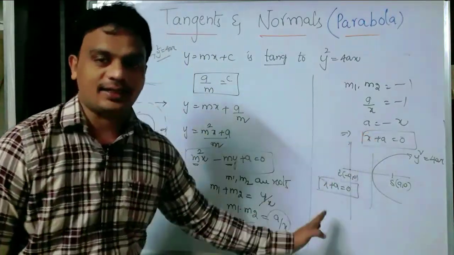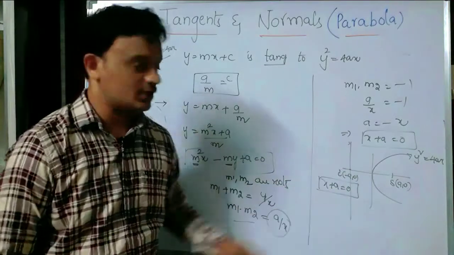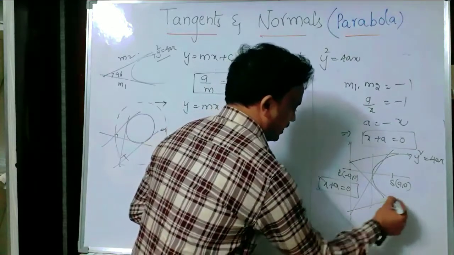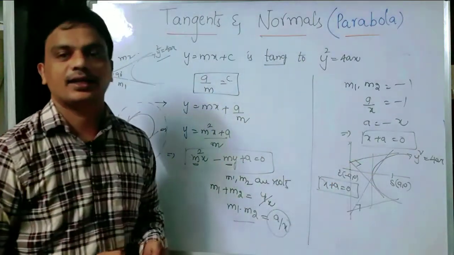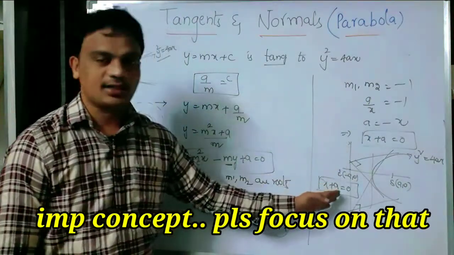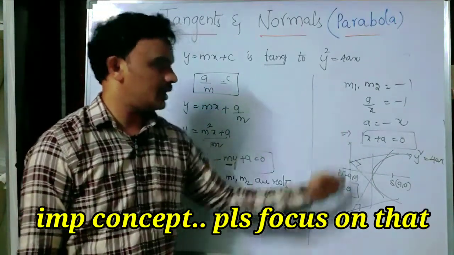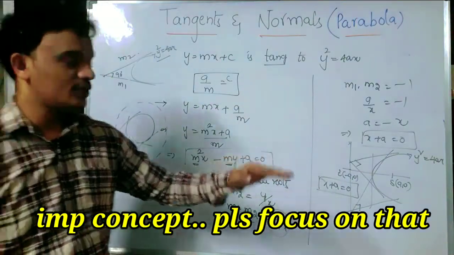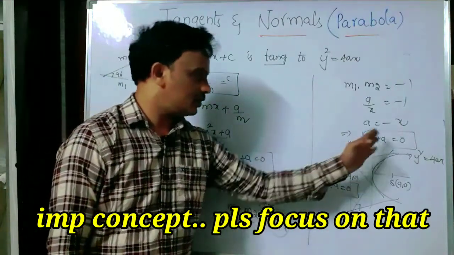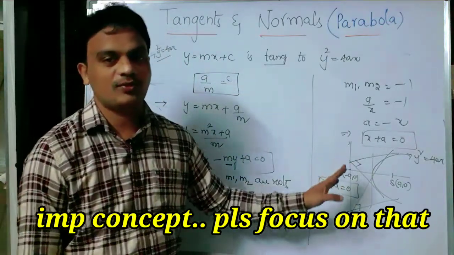It will be the directrix. That means the final conclusion is: from the directrix, if you take any point and draw the tangents, the angle between them is 90 degrees. So the conclusion is, if tangents drawn to a parabola from an exterior point have an angle of 90 degrees between them, then that point necessarily lies on the directrix, right? Or conversely, if you take any point on the directrix and draw the two tangents to the parabola, the angle between them must be 90 degrees. So that will be a very important case.